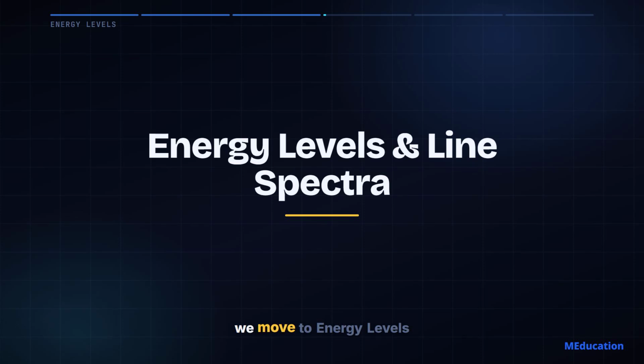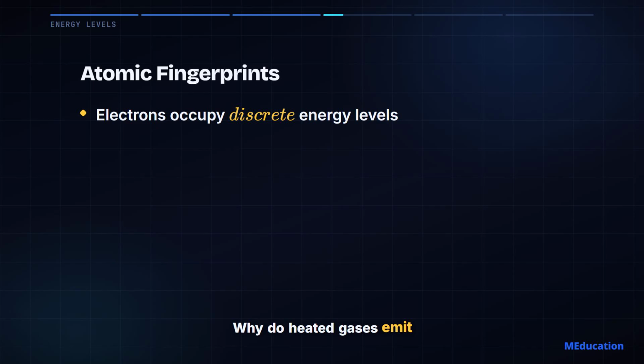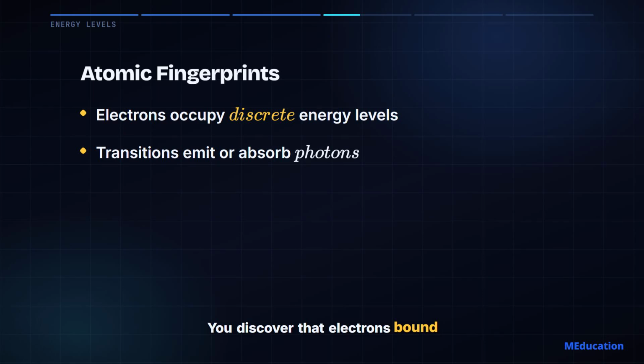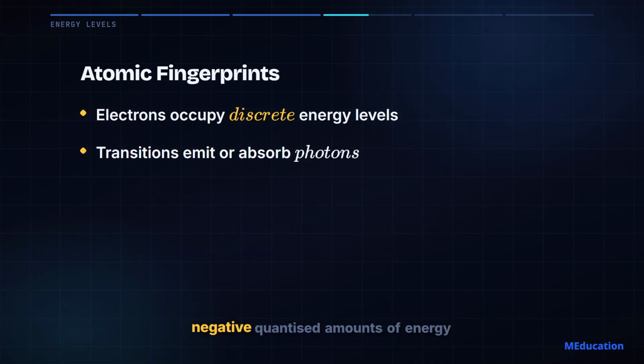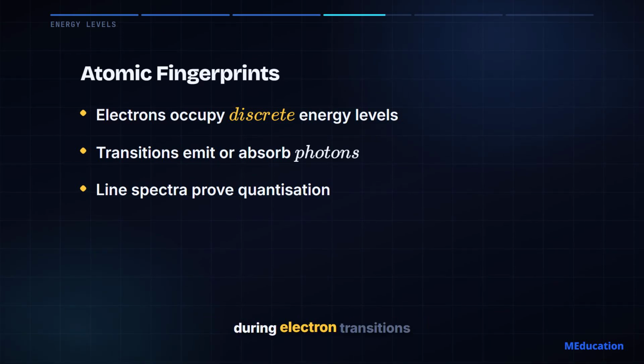From there, we move to energy levels and line spectra, exploring the internal structure of the atom. Why do heated gases emit light only at specific, characteristic colors, acting like a chemical fingerprint? You discover that electrons bound to an isolated atom can only possess specific, negative, quantized amounts of energy. We calculate the exact wavelengths of photons emitted or absorbed during electron transitions.